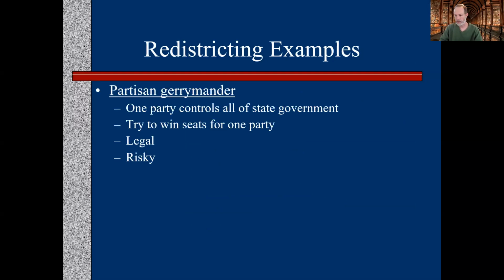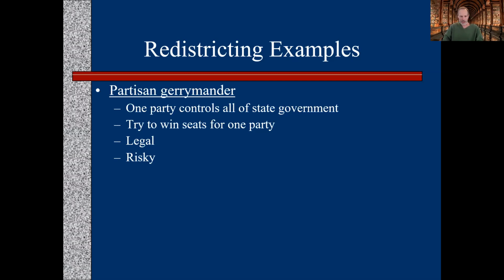So one is what we call a partisan gerrymander. This is when one party controls all of the state government. They try to win as many seats as possible for that party. It's legal, the Supreme Court has said this is legal, but it can be a little risky. Again, the same party controls the lower chamber, the upper chamber, and the governorship, if the governor's involved in redistricting, which is usually the case. And they're trying to draw as many seats for their party as possible.